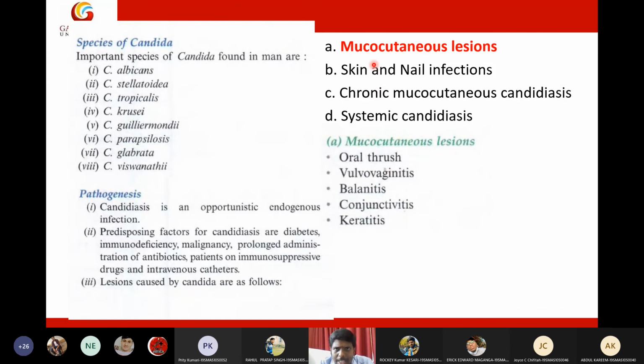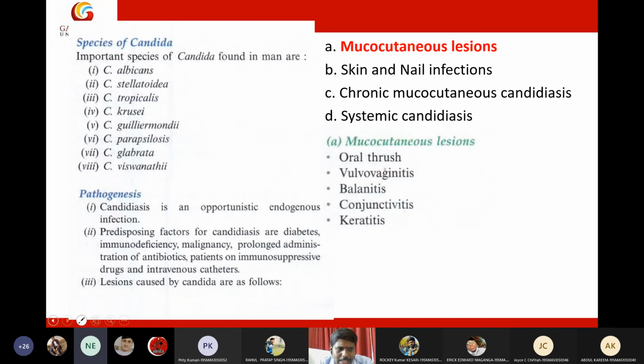So first, let us see about mucocutaneous lesions. What are mucocutaneous lesions? See, students, by seeing the name, you can't understand the severity. I will show you the pictures of all mucocutaneous lesions. Very discomforting to the patient actually. A few mucocutaneous lesions include oral thrush, vulvovaginitis, balanitis, conjunctivitis, and keratitis. By going through the names, you can't understand. I will show you the pictures of individual mucocutaneous lesions, starting with oral thrush.